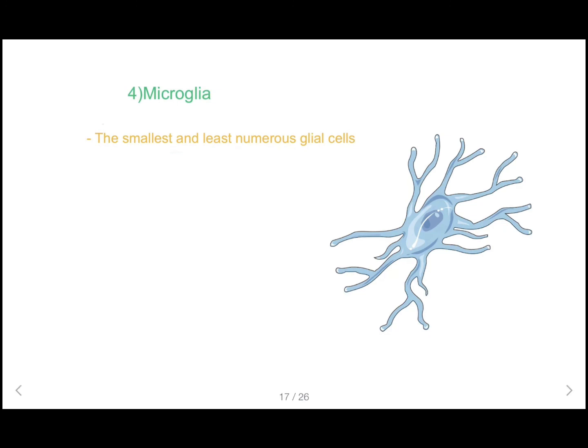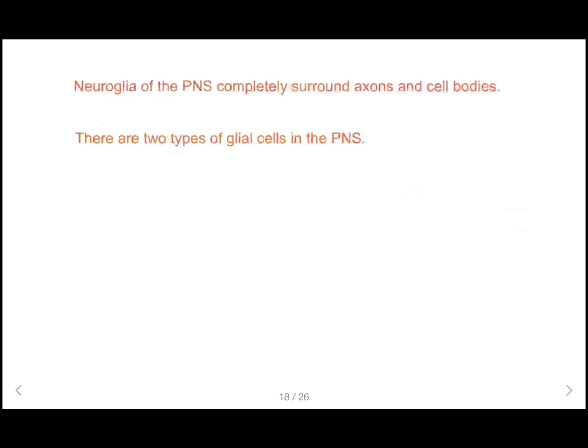Okay, we talked about neuroglia in the CNS. Now we are going to talk about the neuroglia in the PNS. Neuroglia of the PNS completely surround axons and cell bodies. There are two types of glial cells in the PNS, which are Schwann cells and satellite cells.